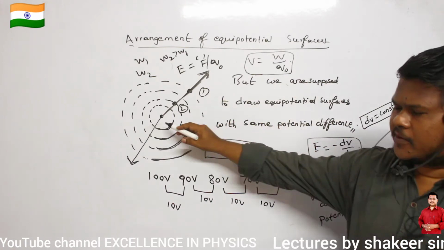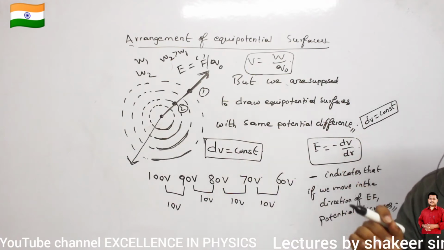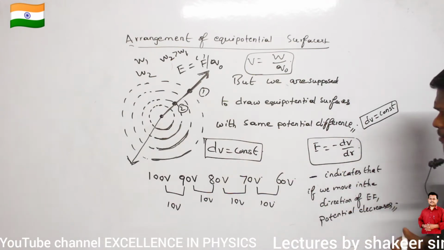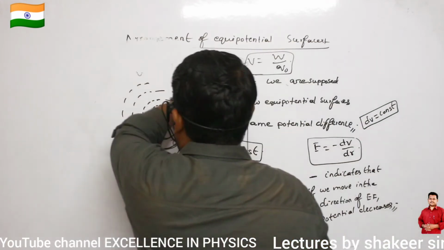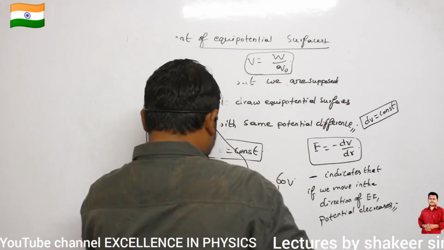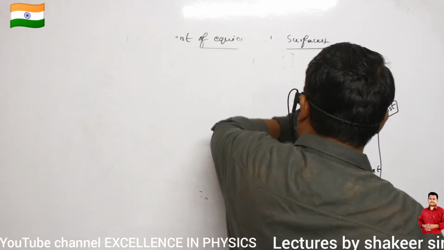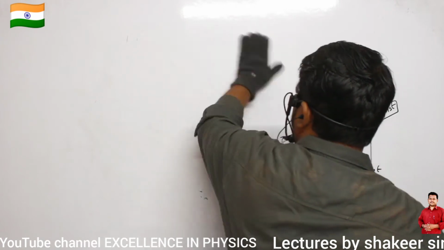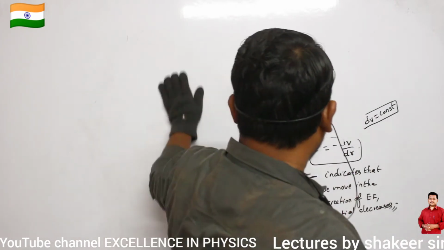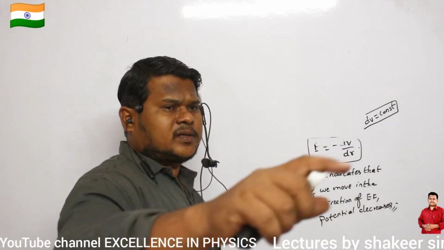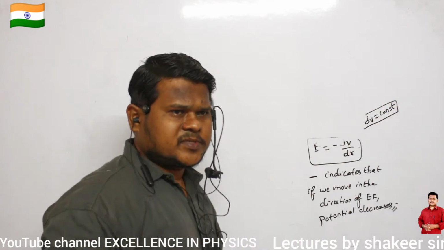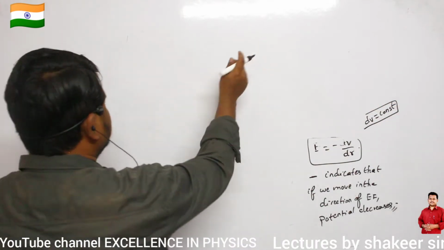If I move away from the point charge, will the electric field decrease or not? So you have not prepared the basics properly. Basics should be very, very strong. Clear? Then only can you understand the higher concepts. So let us see.